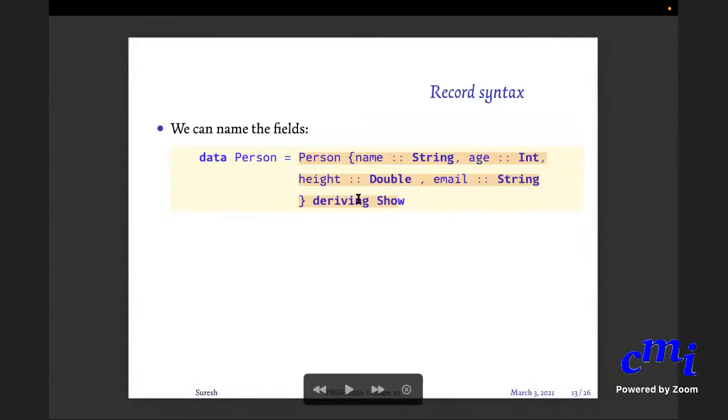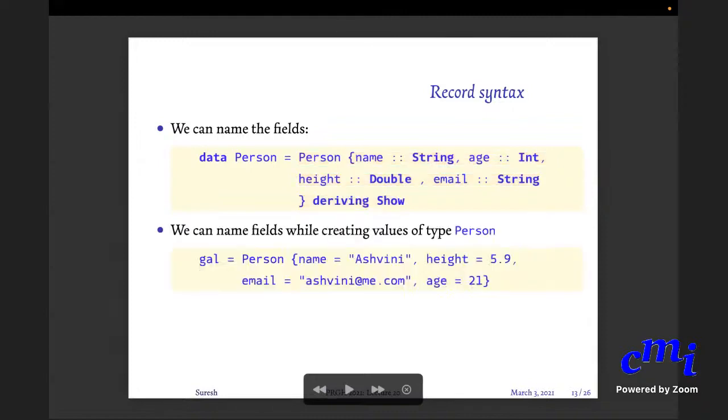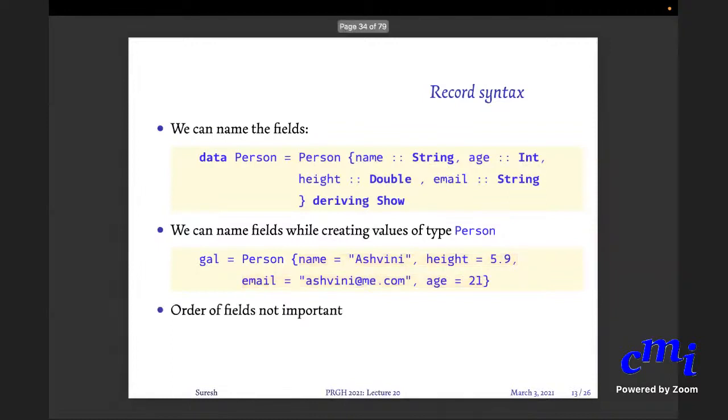You can do that. And when you define values of type Person, you can actually give name equal to Ashwini, height equals 5.9, things like this, or you can give it in order. Here order of fields is not important. Because I deliberately gave name first, height next, email next, and then age, but I assigned it using this syntax.